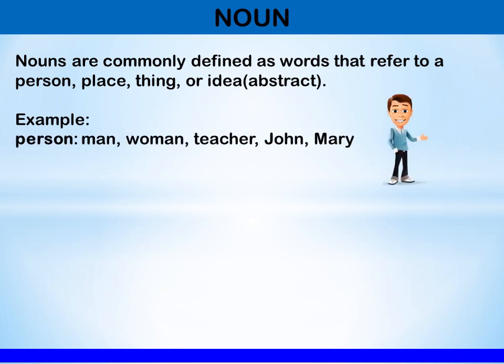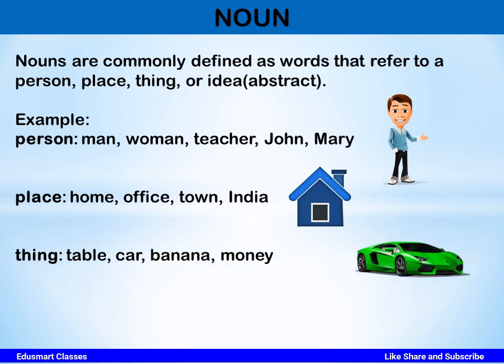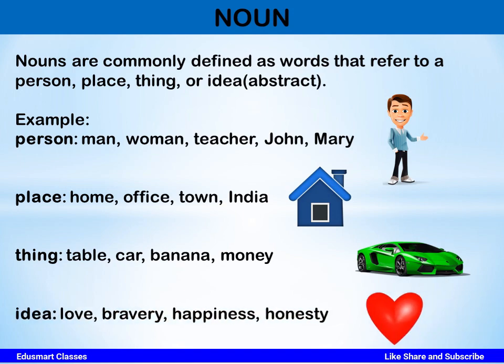Person. It can be man, woman, teacher, John, Mary. These are some examples of noun. Then place. It can be home, office, town, India. Thing. It can be table, car, banana, money. Idea. It can be love, bravery, happiness, honesty. Idea is also called abstract noun. We will understand abstract noun in detail later in this video.